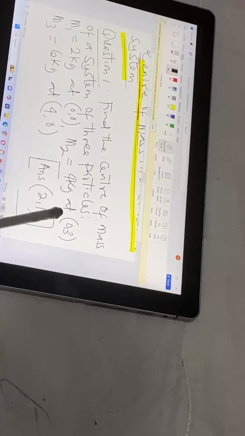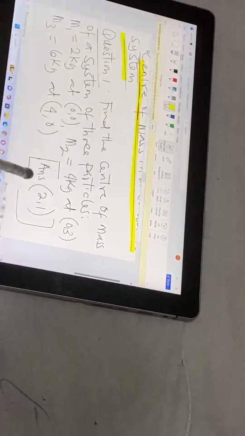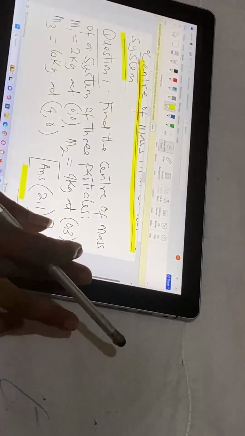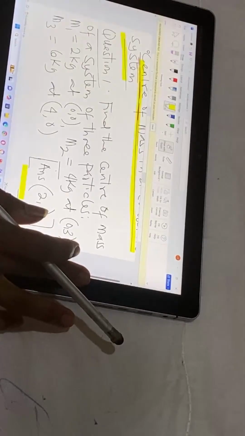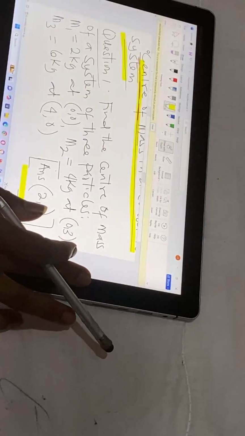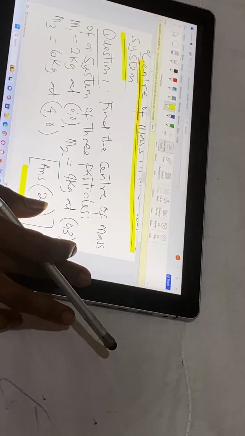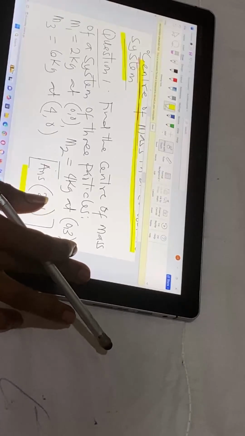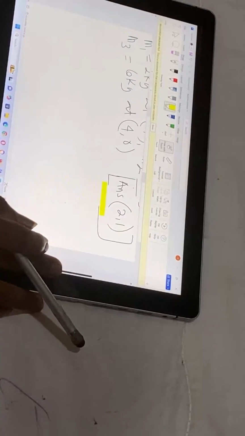M2 is 4 kg at 0, 3. M3 is 6 kg at 4, 0. Okay, class, whenever you are given coordinates and masses, and you are asked to find the center of mass, the approach to use is center of mass in a coordinate system. So let's solve this question here, class.